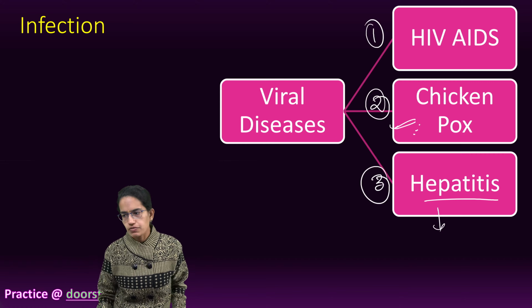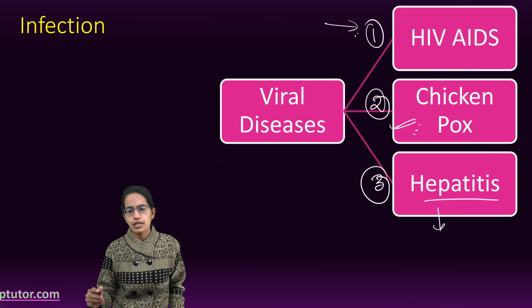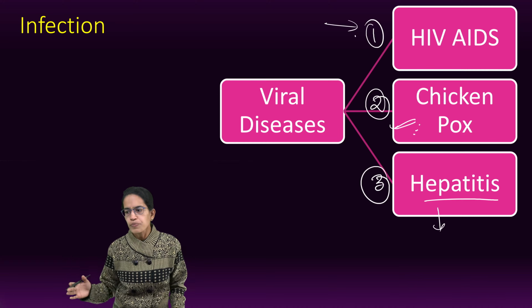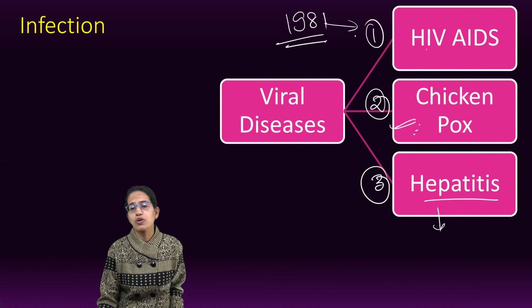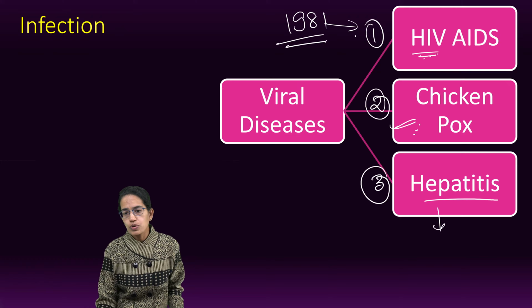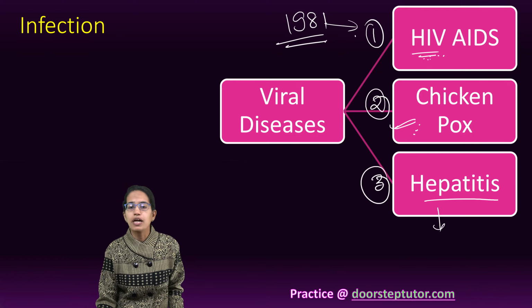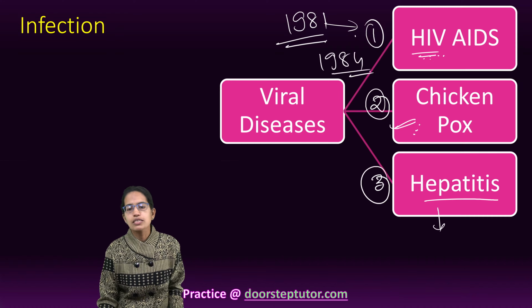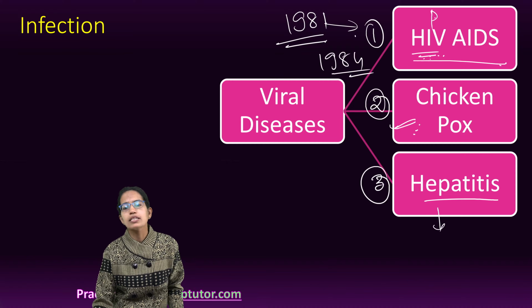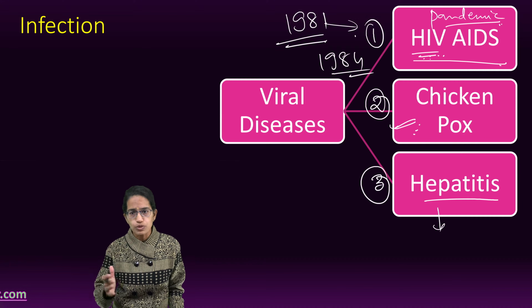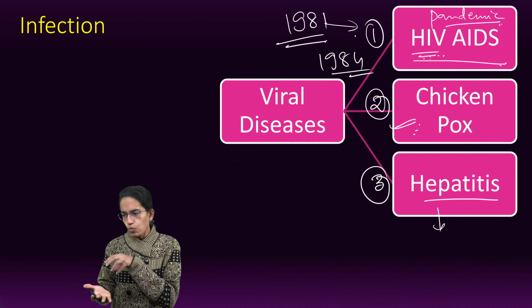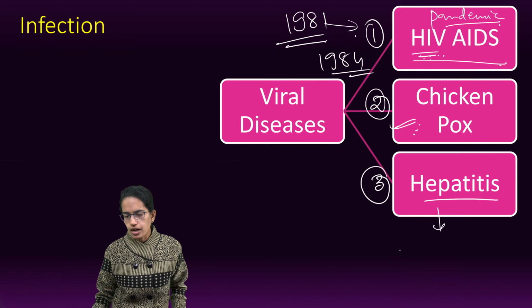The next is HIV/AIDS. AIDS is acquired immunodeficiency syndrome, and this syndrome was identified in 1981. The agent responsible for it, which is HIV, human immunodeficiency virus, was identified in 1984. Since then, there have been various measures, but this has been declared as a pandemic disease, which has been found across the globe. Now, what happens is HIV is around 90 to 120 nanometers in diameter.